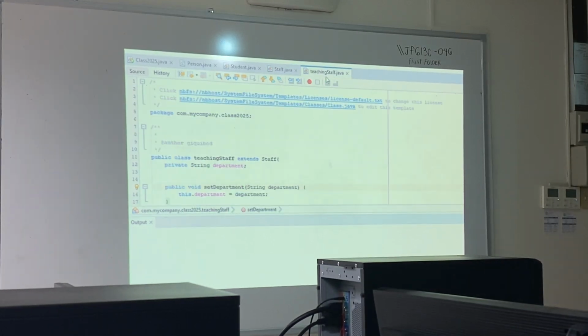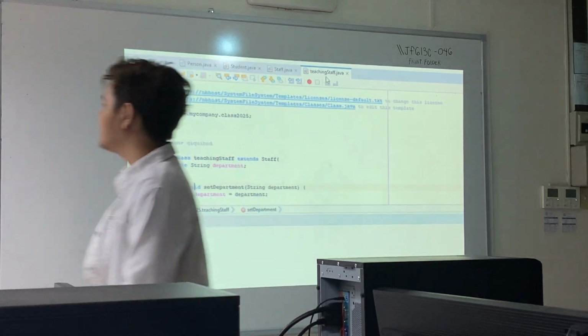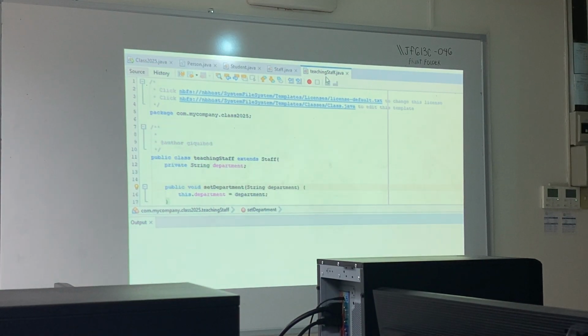Now, we have here teaching staff extends staff. So for teaching staff, okay? First, it has the identity that it is a class. And then the second identity that it assumes is that it's also a staff, because it extends from staff.